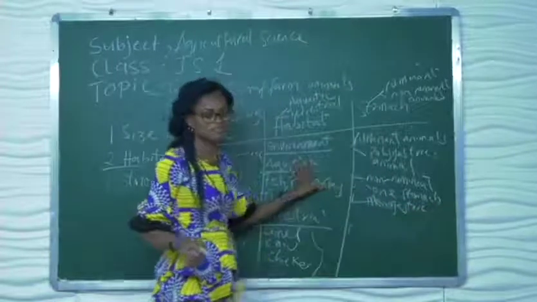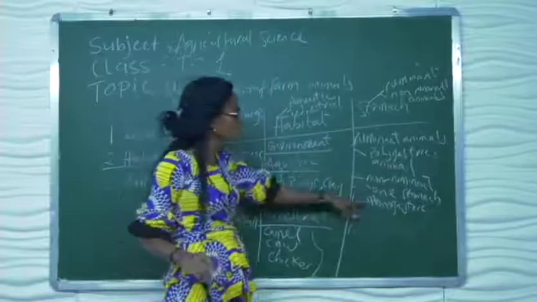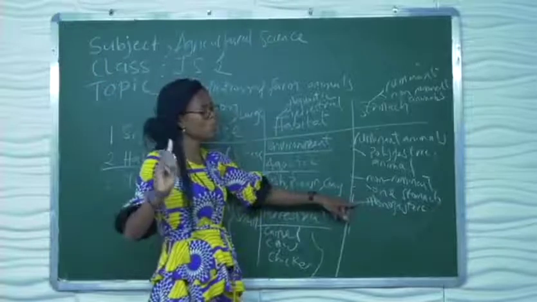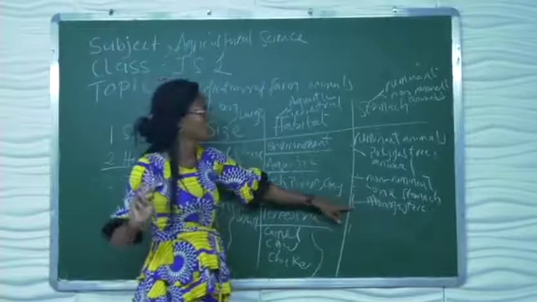Is that clear? Why are they referred to as monogastric animals? Because they have 1 stomach chamber. You call them simple stomach chambers.